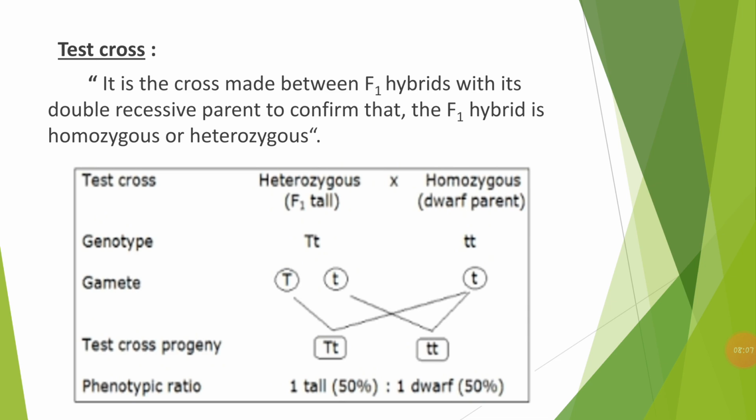In the schematic representation you can see that the test cross is done between the F1 hybrid and the homozygous dwarf parent. Here capital T and small t is crossed with small t and small t. The possible gametes of the heterozygous tall plant are capital T and small t, and in the homozygous dwarf, small t. When we cross this F1 hybrid with the homozygous recessive parent, 50% of the plants are tall and 50% are dwarf. So the phenotypic ratio is 1:1, and we can clearly say that the plant we have taken is a heterozygous one.